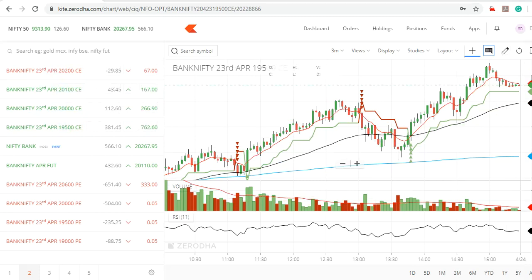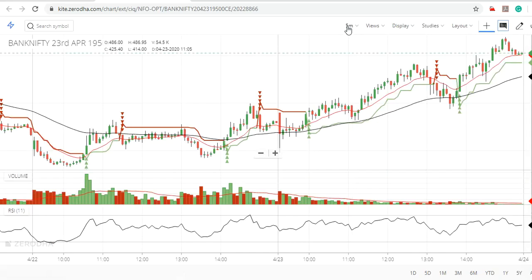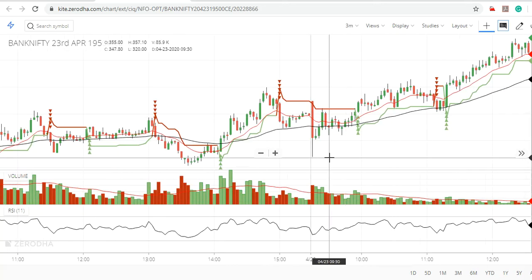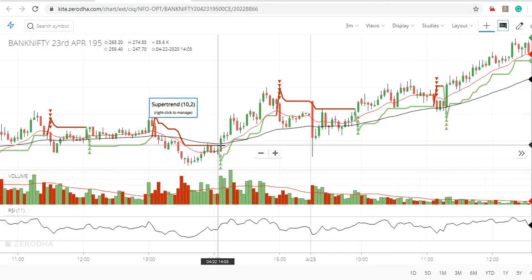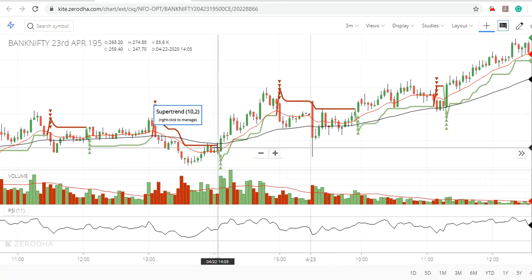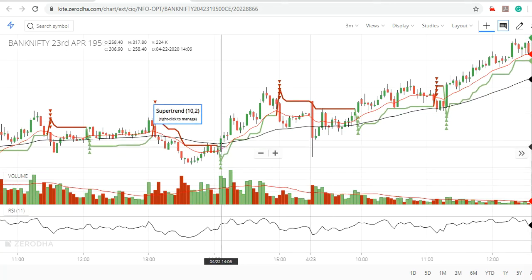We'll pop out this chart. This chart you can keep in 3 minutes, 5 minutes. This option chart you can keep. What was the time yesterday? It was 14:05. You can see 14:05, 14:06. Options was 306 rupees. You can see here, 317 is the high.